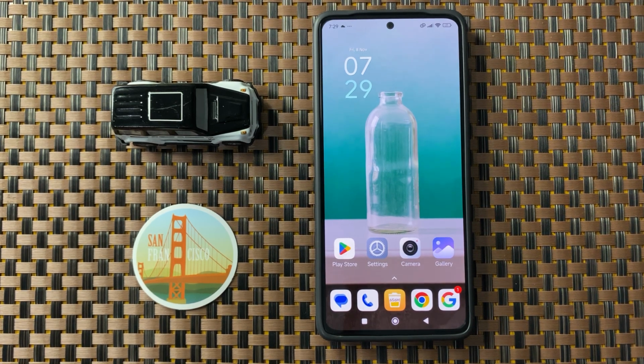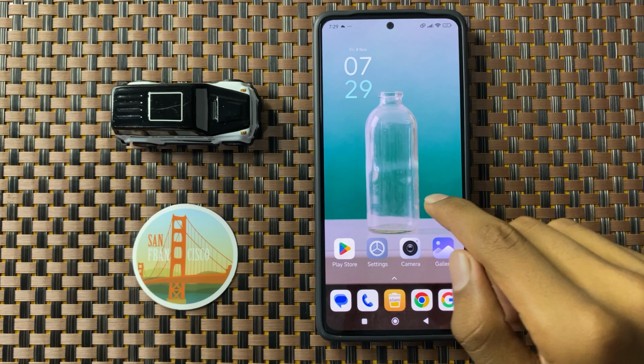How to fix Xiaomi 15 text reaction not working. So let's start the video.